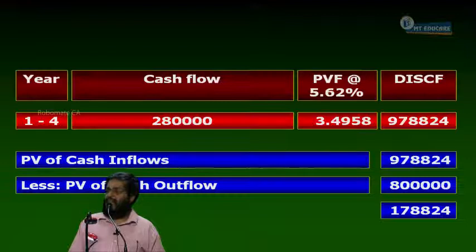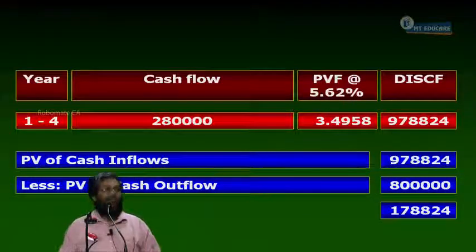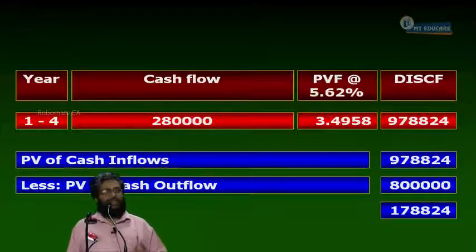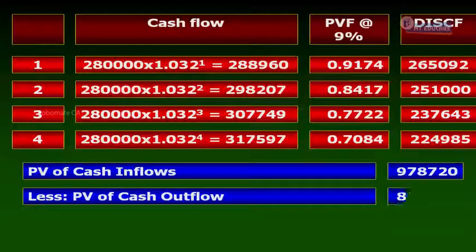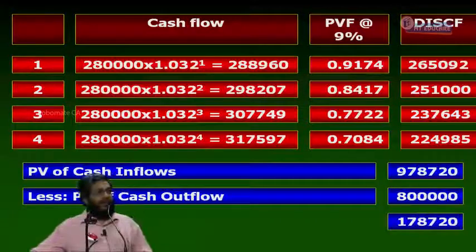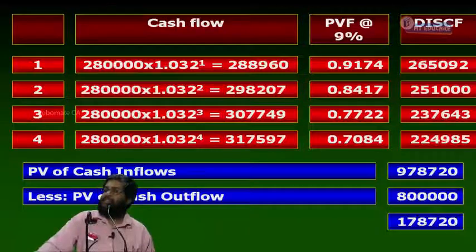It is 1,78,824. So it is almost the same. Whether you use the money cash flow or real cash flow, the decision should not change. NPV should not change. The wealth should not change due to the use of either cash flow. Are you following or not? With this, we complete the solution to question number 17.